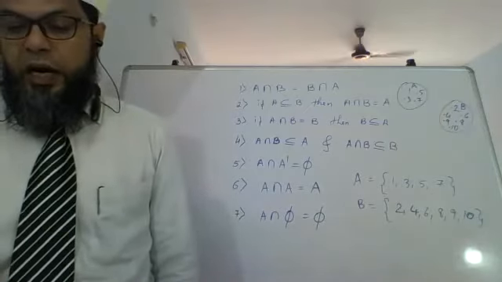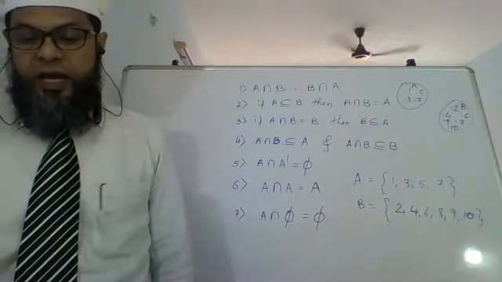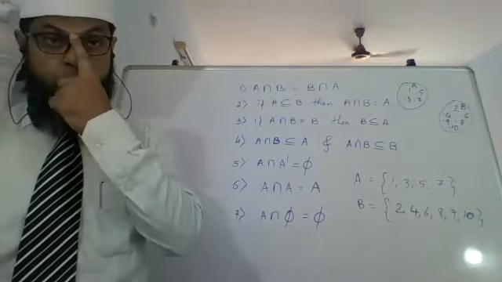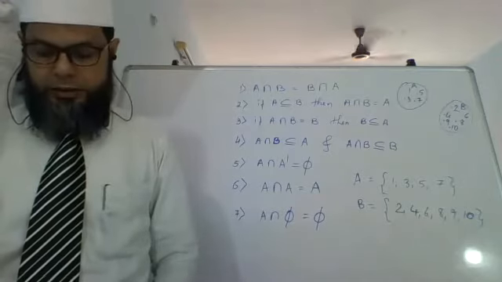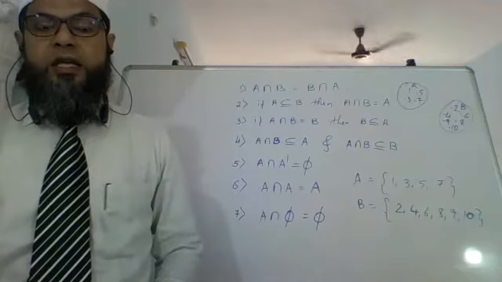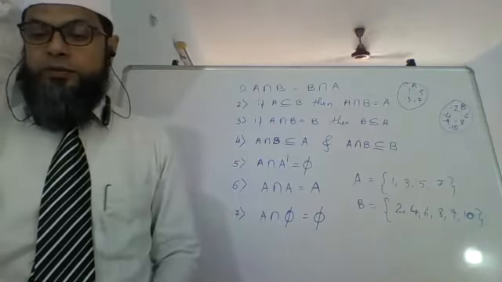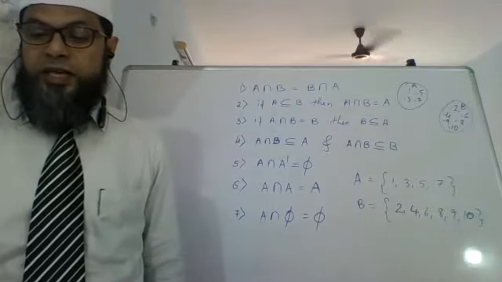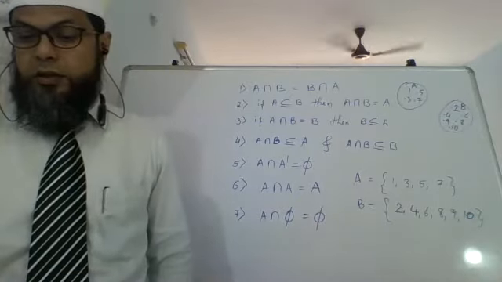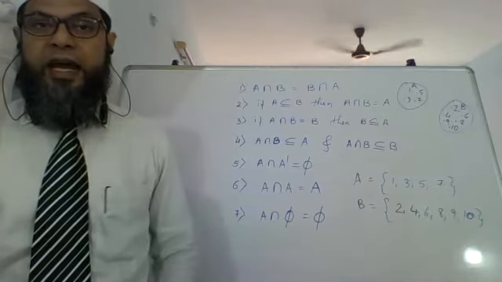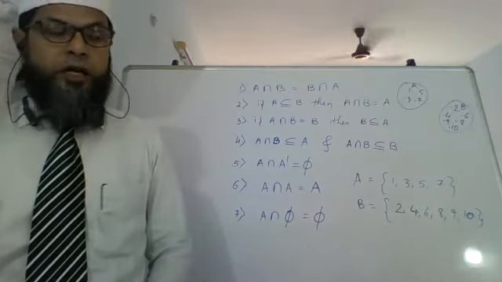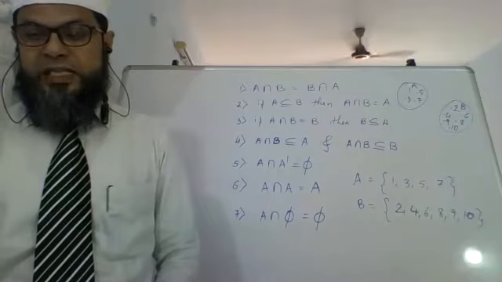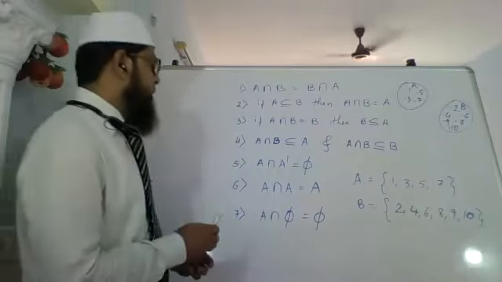Write down union of two sets. If A and B are two given sets, then the set of all elements of set A and set B is called the union of two sets.